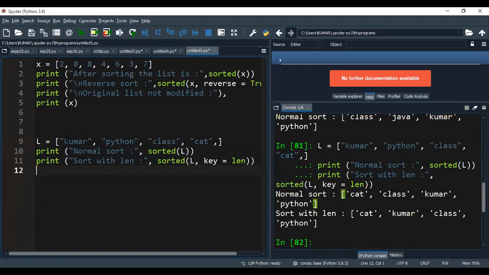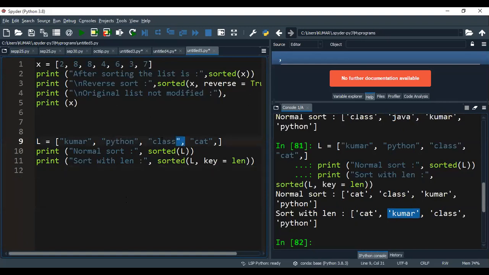For example, if you're observing this length, cat is a 3-letter word, so it will come first. After that, Kumar and class, both are 5-letter words, but according to the list we have given in the order, Kumar is the first element. Since there are two 5-letter words, Kumar will come first and class next. And Python is the 6-letter word.